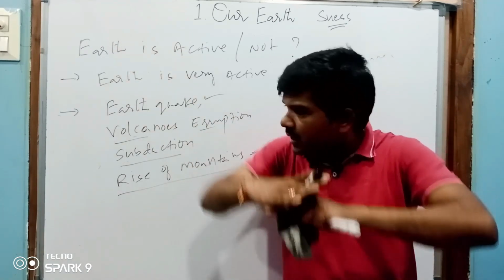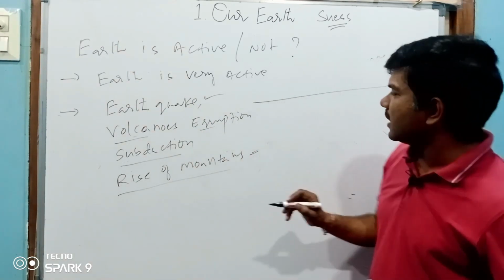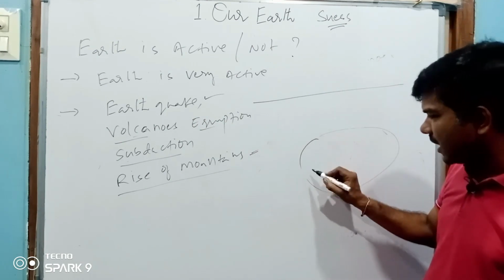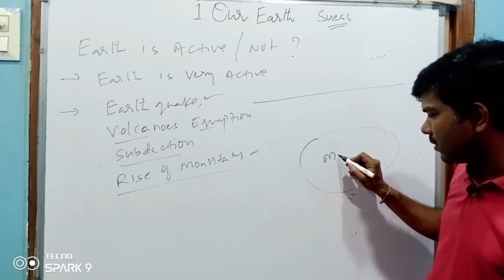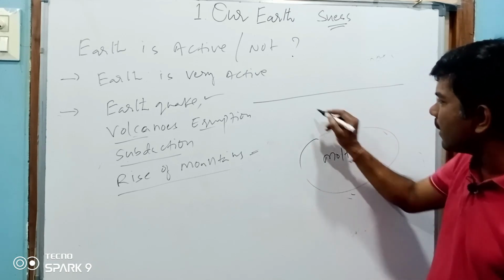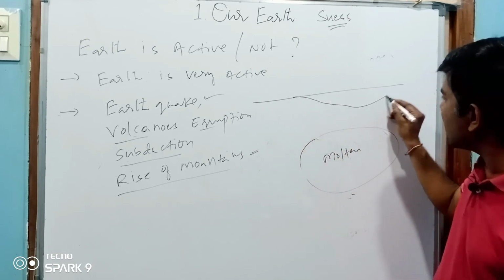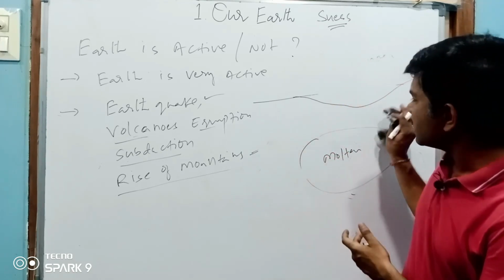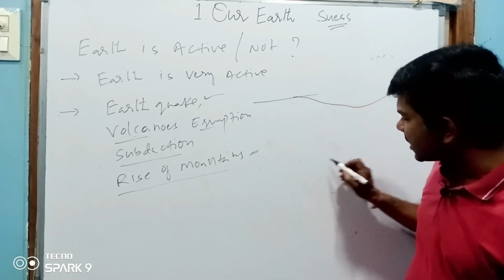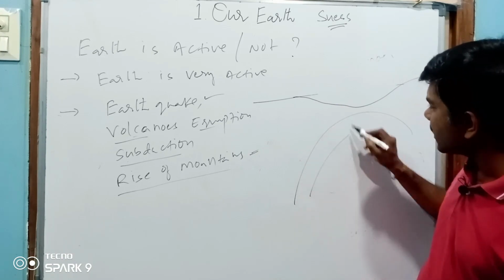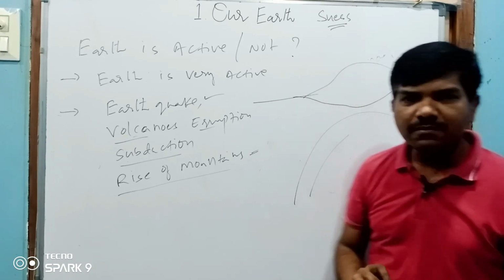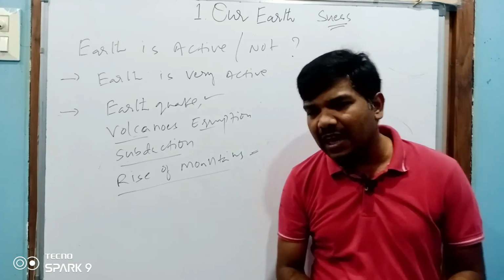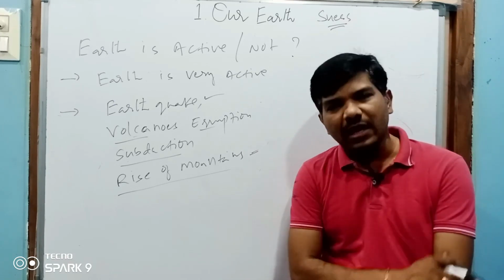So at that time what happens? The land, for example this land is there, with huge rocks in the crust or at the edge of the crust. If they melt, what happens? This land will go inside like this. So it is called subduction. Sometimes this will create pressure. If this creates a huge pressure, this land will rise a little. So all these things show that the earth is still very active.